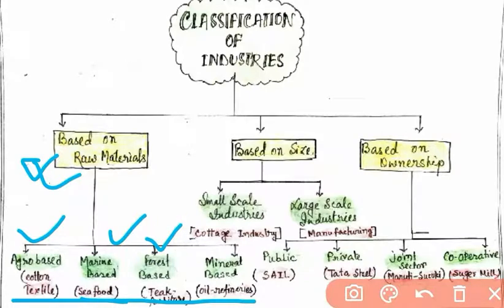Next we have forest-based: if the primary product is a forest product like teak, then the teak furniture industry is forest-based. In the same way, for mineral-based, petroleum is a mineral, and the industries at oil refineries are mineral-based. These are examples of industries based on raw materials.